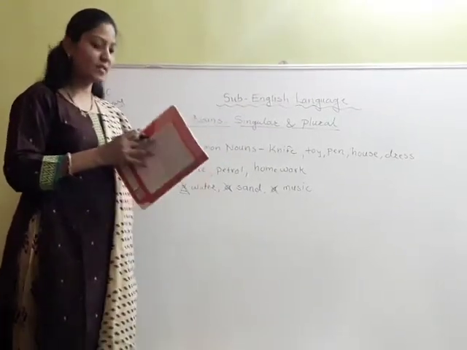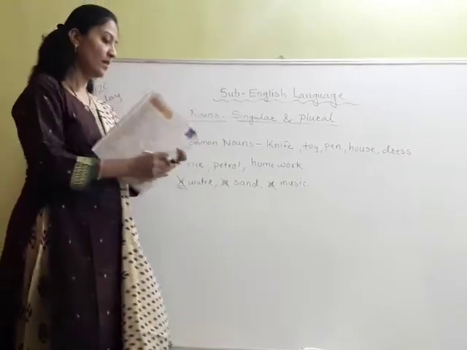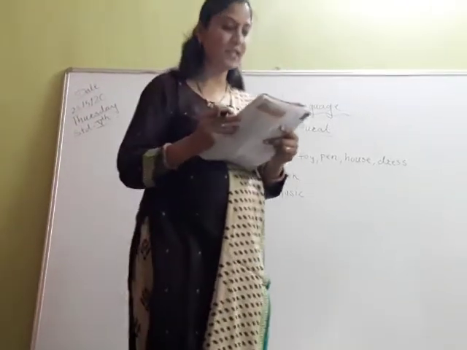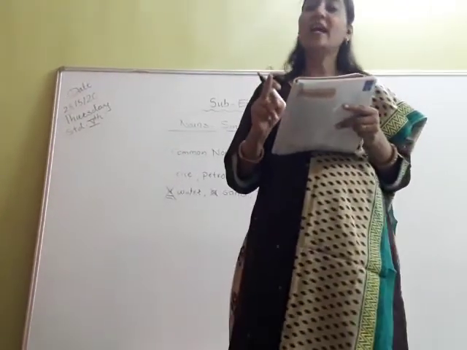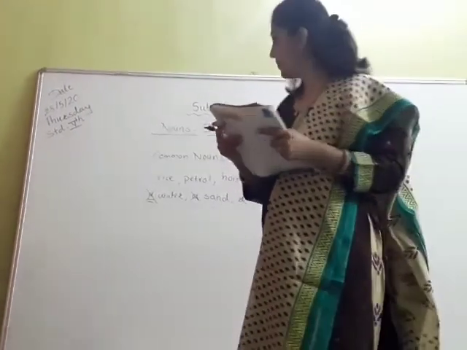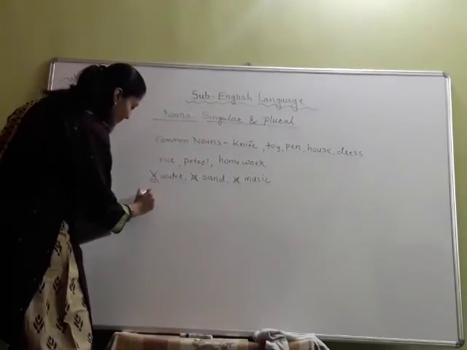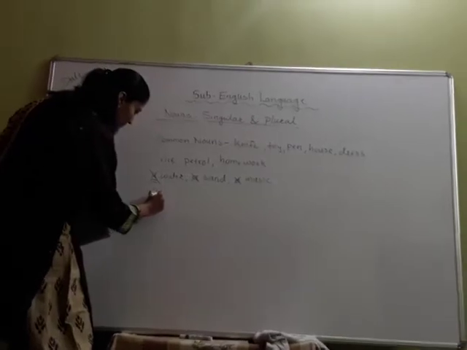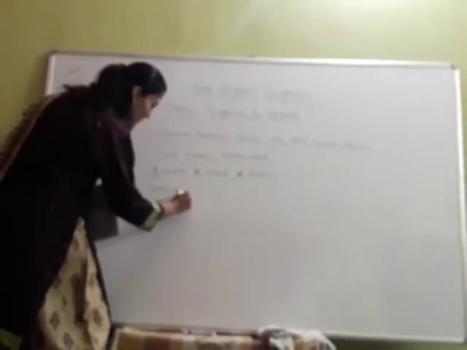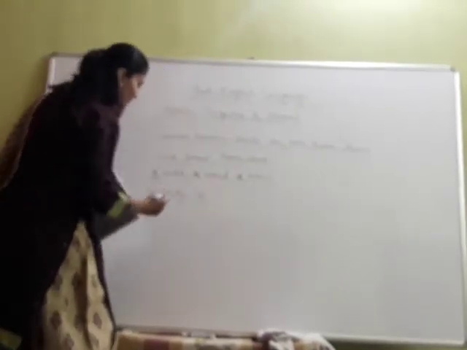Now see, some examples are given here on page number 26. Now one exercise is given here. Write C for countable nouns and UC for uncountable nouns. Now see, electricity. Electricity is UC. Here you have to write down UC.